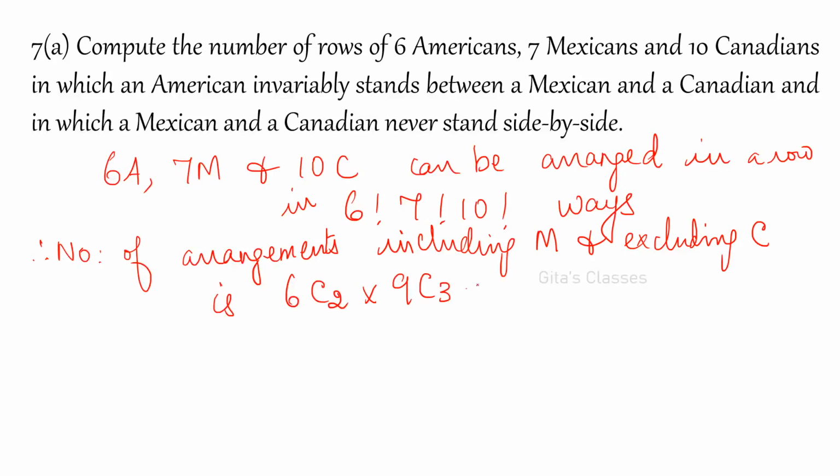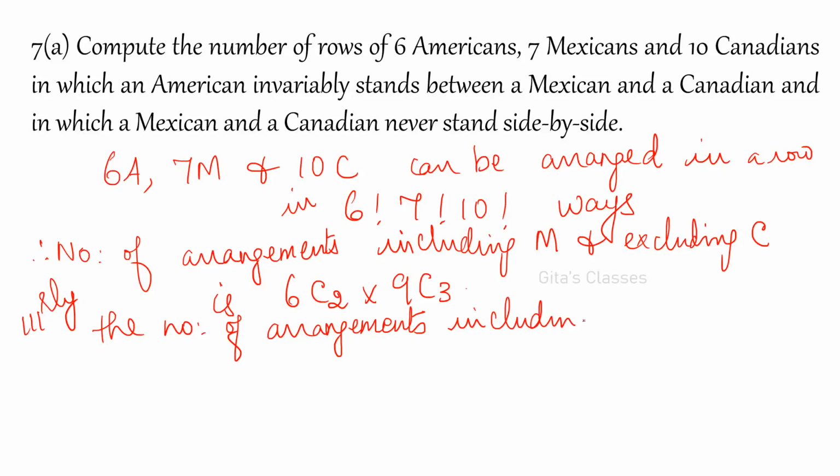This is one condition, and one more condition is there, no? Similarly, the number of arrangements including Canadian and excluding Mexican is 6C3 into 9C2, right?